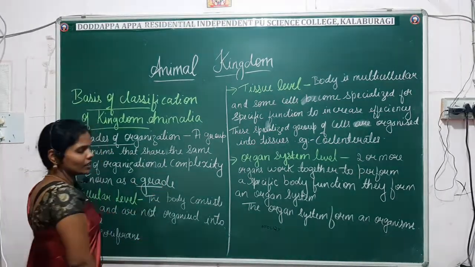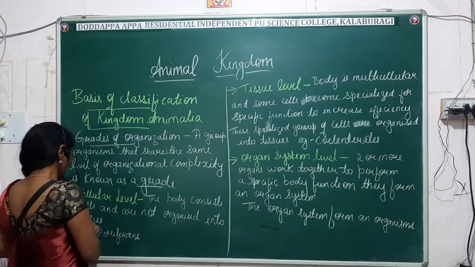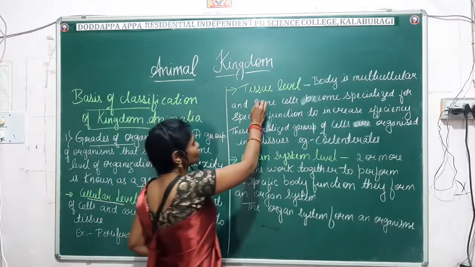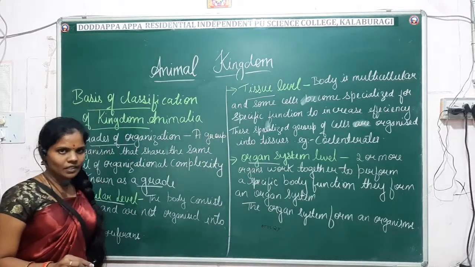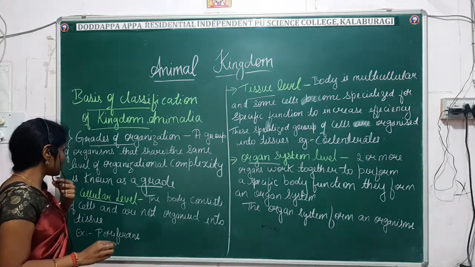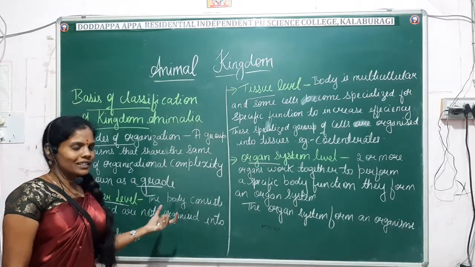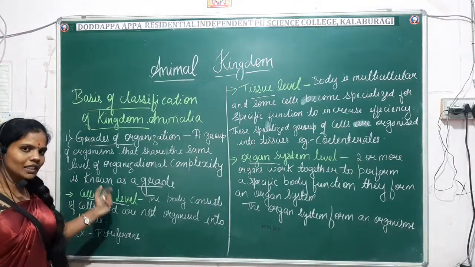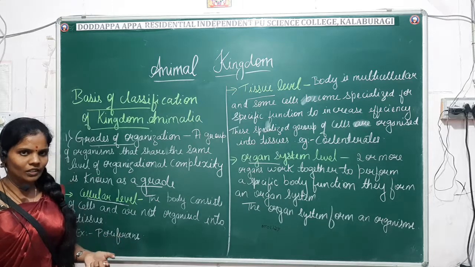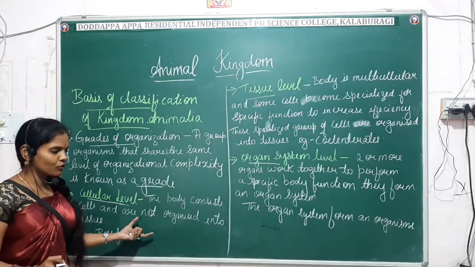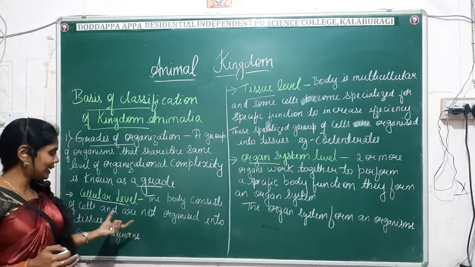Fine. So in this grade of organization, we are dealing with three types. First comes the cellular level of organization. Next, the tissue level of organization, and third, the organ system level of organization. One by one we'll see now. First, the cellular level of organization. Here the body consists of only cells. Generally it is seen in the lower animals, where you will not find any development of tissues and organs. Only cells are there and they perform independent functions.